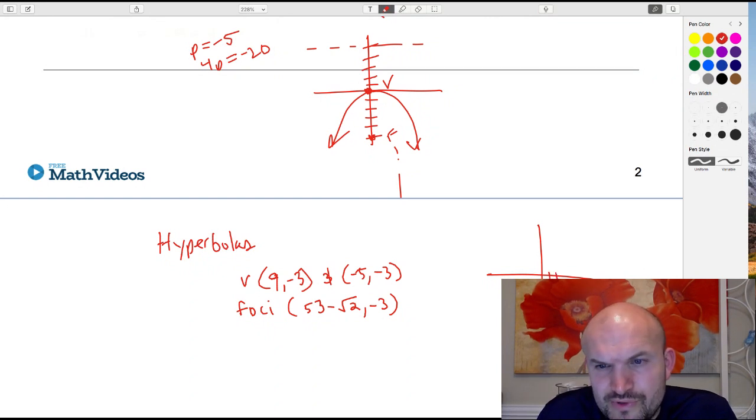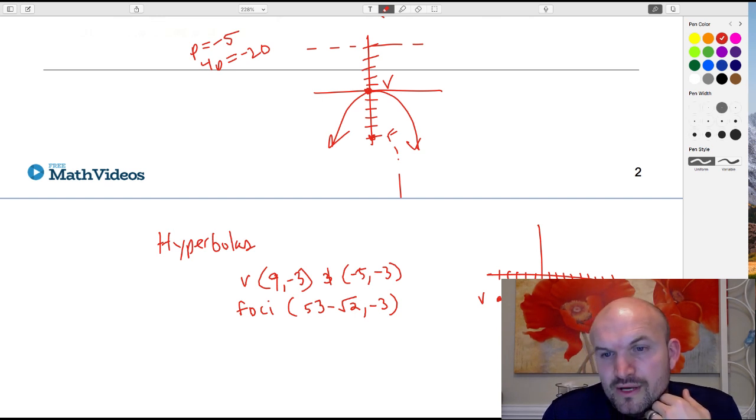So 1, 2, 3, 4, 5, 6, 7, 8, 9, -3. 1, 2, 3. There's one vertex. The other vertex is -5. 1, 2, 3, 4, 5, and then -3. All right. So the nice thing here is we can find the midpoint, right? That's going to be 7 units away. So 1, 2, 3, 4, 5, 6, 7. And that should be 1, 2, 3, 4, 5, 6, 7. Right. So therefore we can see the center is at 2, -3.